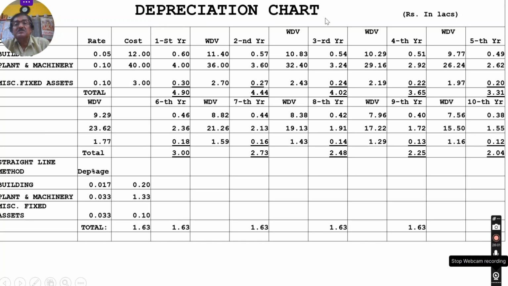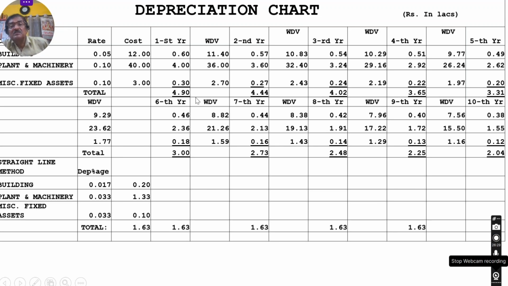Next, this is the depreciation chart. It is arbitrary data taken. This is 5% for building depreciation rate. Plant and machinery is 10%. Other fixed assets 10%. Written down value method. The detailed first year, second year, third year depreciation amount is calculated. Actually, this depreciation charge will go to the statement of profitability.